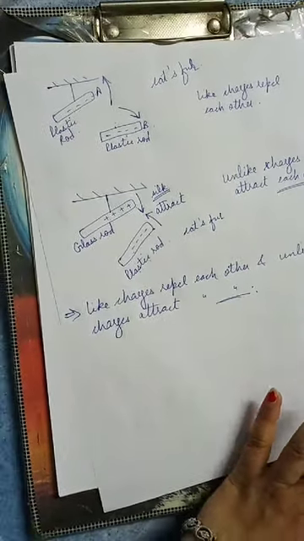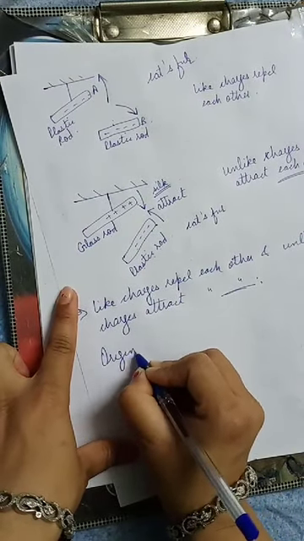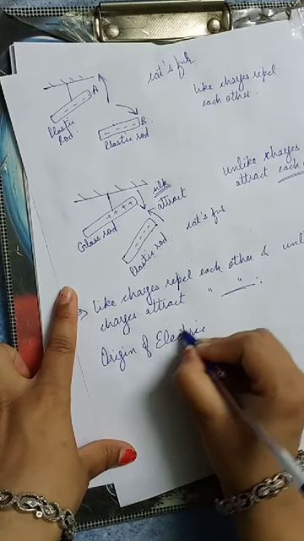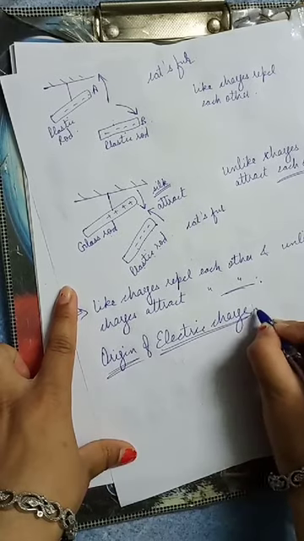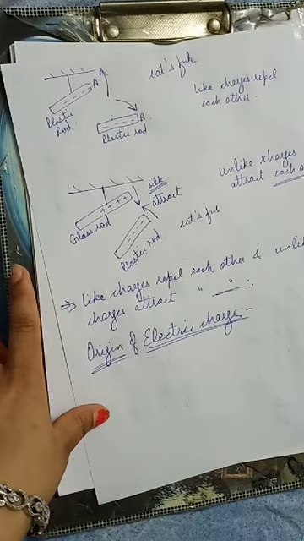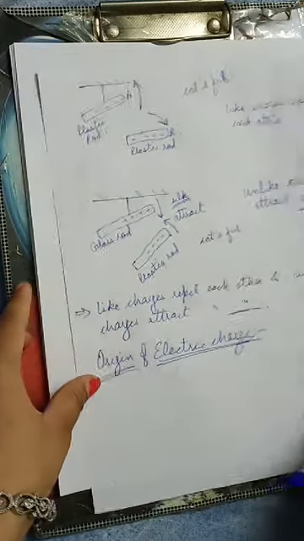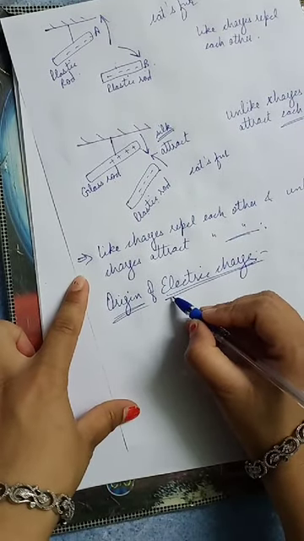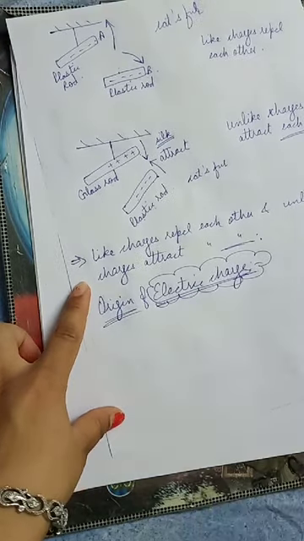Now we will study about the origin of electric charge. What is the origin of electric charge? First of all, tell me about the electric charge here.